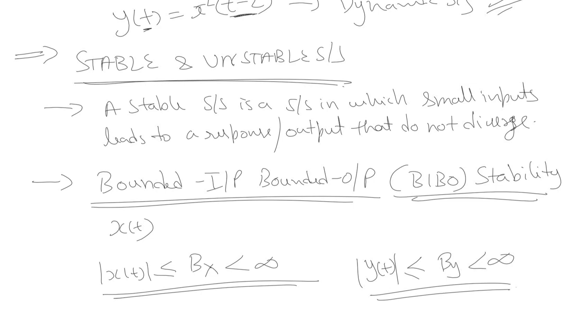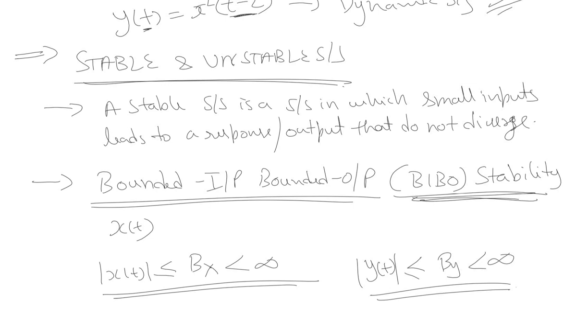A very good example of an unstable system, you can say, is an inverted pendulum. If you invert the pendulum and hold it upside down, and now apply a very small push to that pendulum, you'll see that the output will be very huge or divergent. The pendulum will very quickly come down and then swing back again. So a very slight input results in a very huge divergence in the output. Such a system is an unstable system. If a bounded input results into a bounded output, those systems are stable systems, otherwise the systems are unstable.